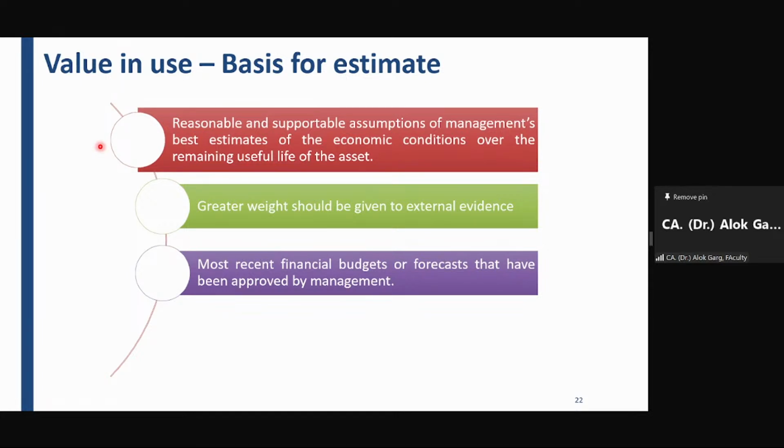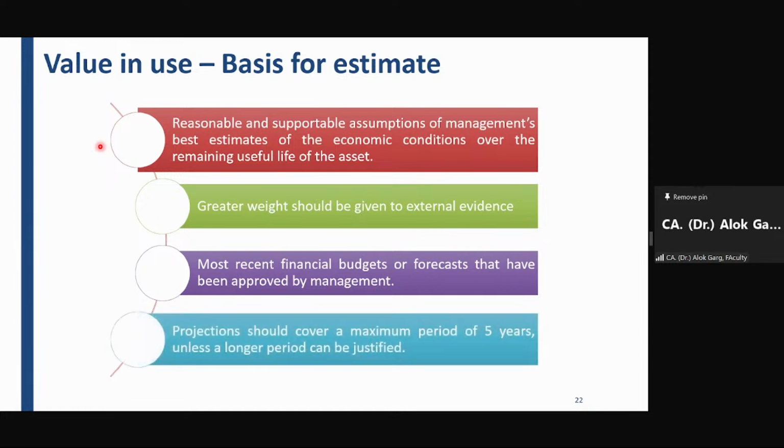Every company has some budgets, forecast, which is approved by the management, right? So the company needs to refer the most recent financial budget or forecast that has been approved by the management. And while projecting, the projection should cover a maximum period of 5 years until and unless a longer period can be justified. Friends, standard talks about for taking a estimated cash flow for a period of 5 years.